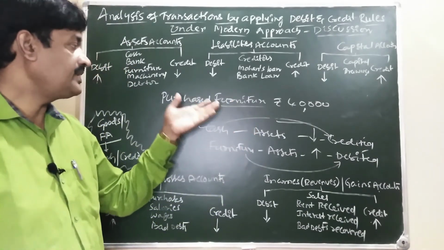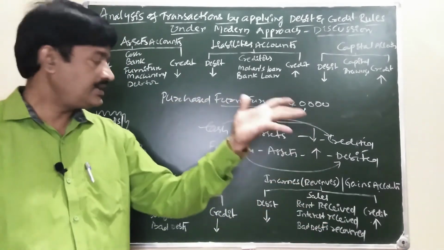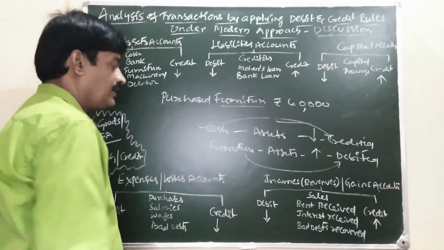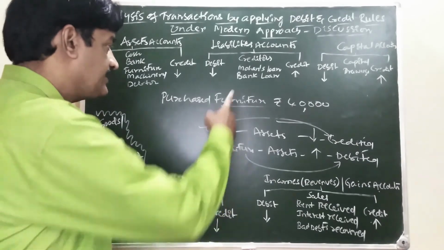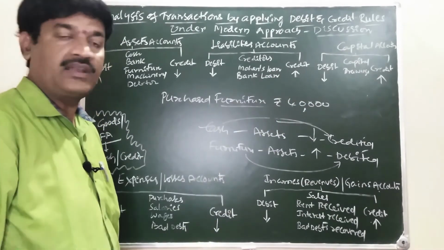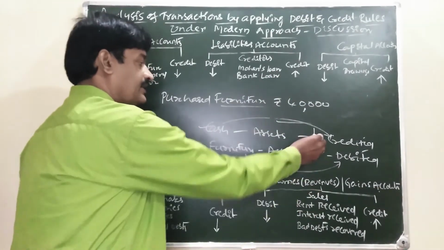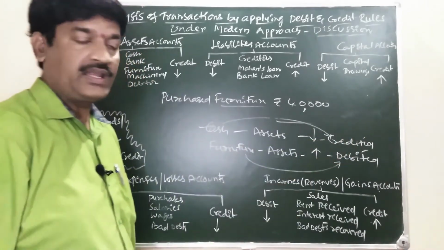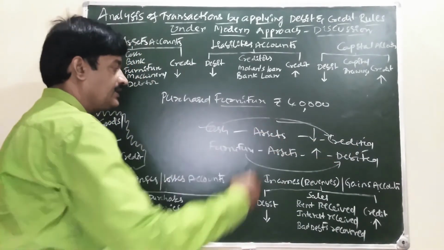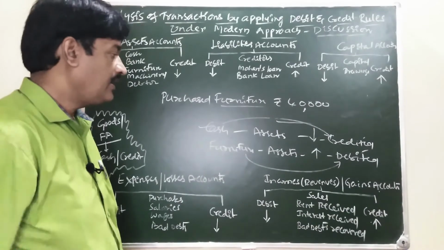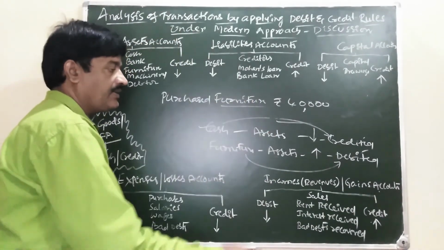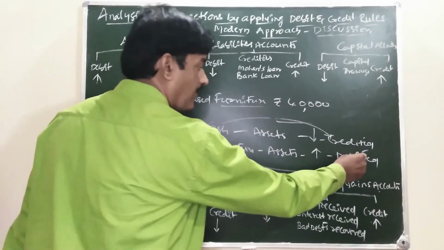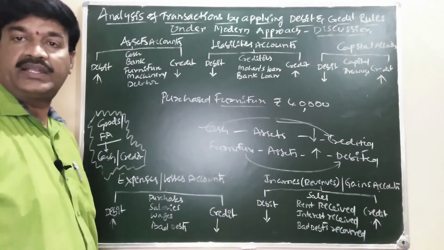We are purchasing furniture by giving cash. Cash and furniture. Cash comes in asset. Our cash is decreasing. Decreasing the asset is credited. Furniture comes in asset. Our furniture is increasing. Increasing the asset is debited.